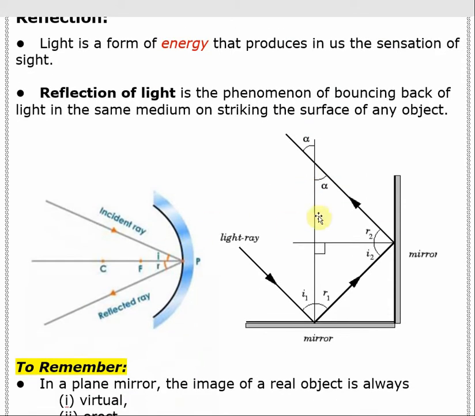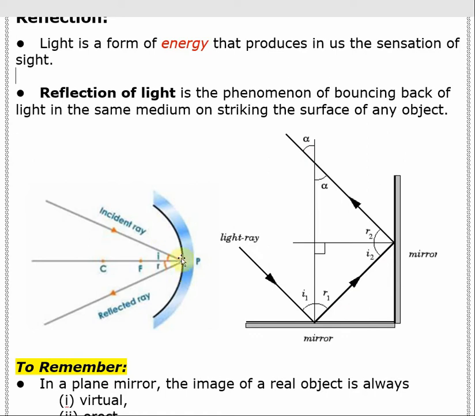Here are two pictures of reflection of light you can see. There are two plane mirrors, placed 90 degrees to each other, and this light ray is falling on one mirror, reflecting and going to the other mirror, falling onto it and again reflecting and going back. These two rays, the incident ray and the final reflected ray, are shown here, and both of them are parallel. Since the two mirrors are placed at 90 degrees, this ray and this ray have to be parallel.